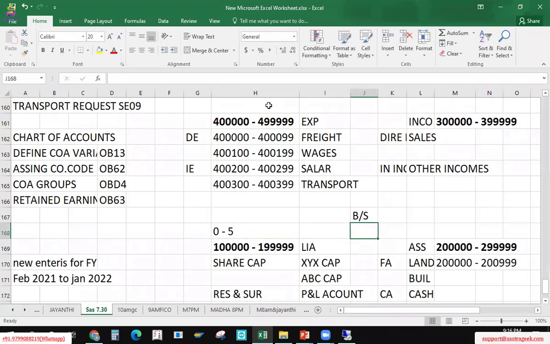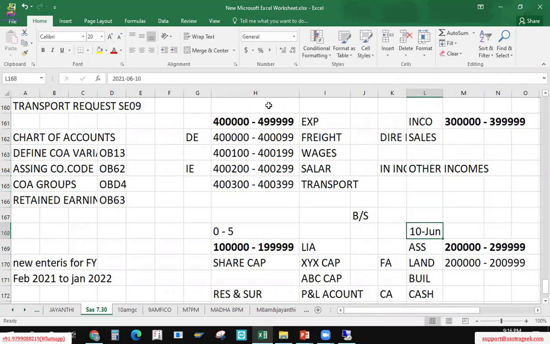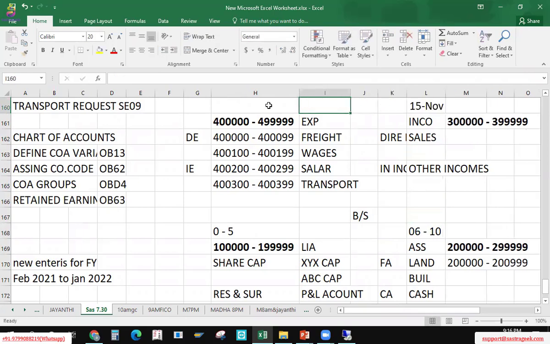If you go with the 1 series or 2 series, we can go with this number also. From here 11 to 50, in this way also you can pick it up.